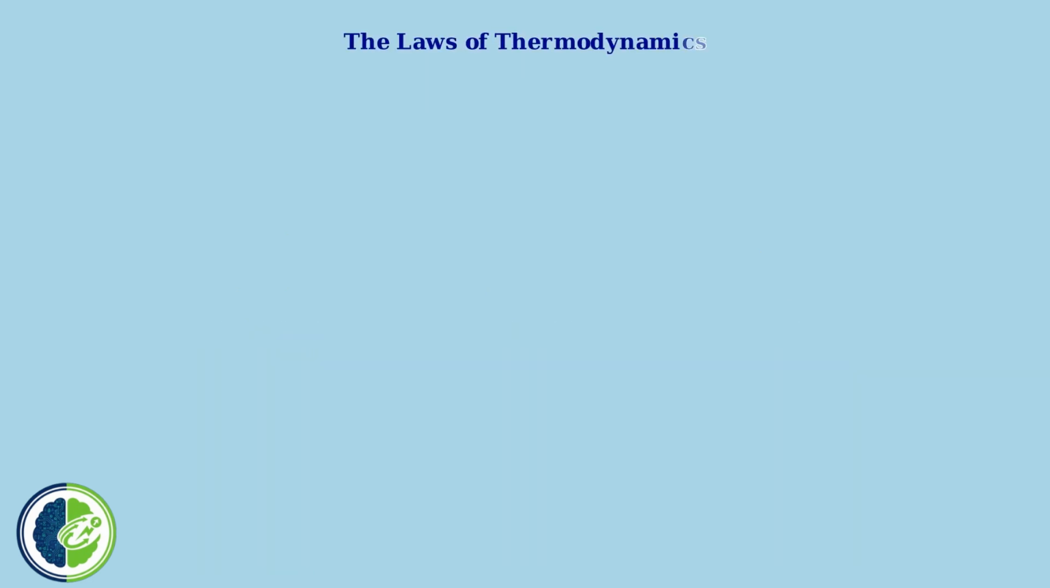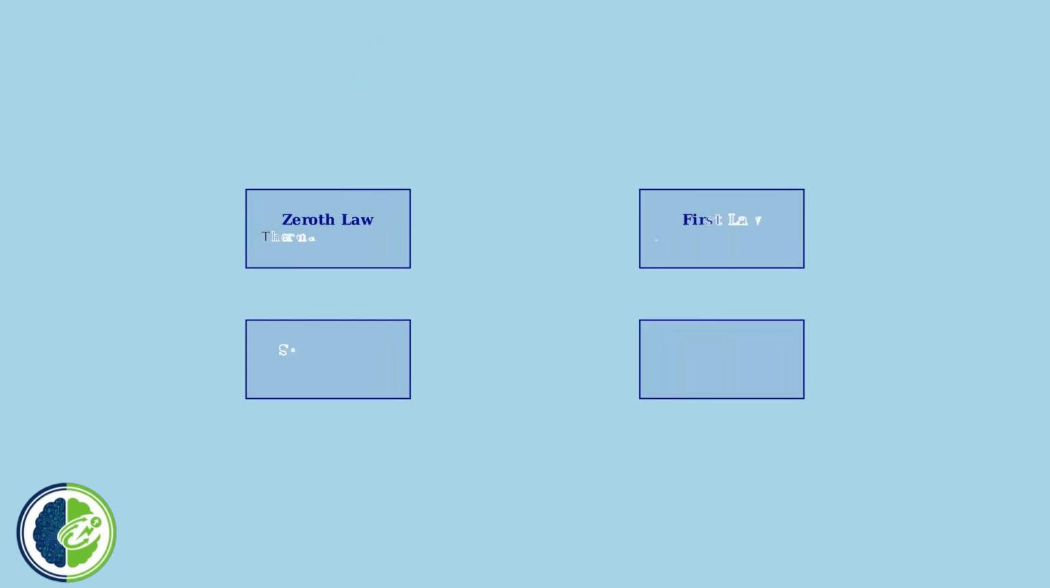The laws of thermodynamics form the fundamental principles that govern all energy-related phenomena in the universe. These 4 laws provide the foundation for understanding how energy behaves in all physical and chemical processes. There are 4 fundamental laws of thermodynamics. The 0th law establishes thermal equilibrium. The 1st law governs energy conservation. The 2nd law describes entropy increase. And the 3rd law relates to absolute zero temperature.